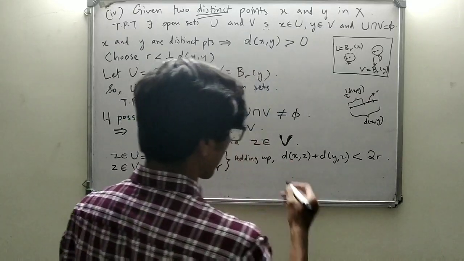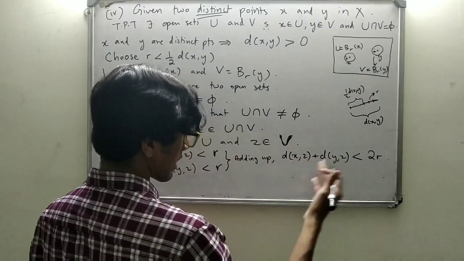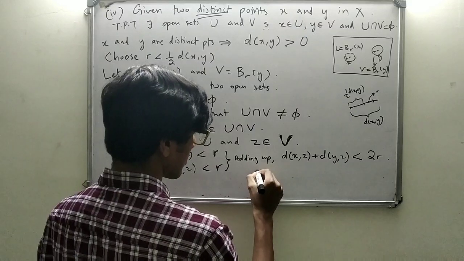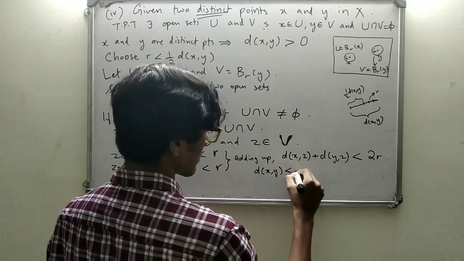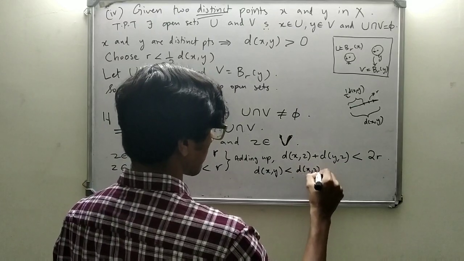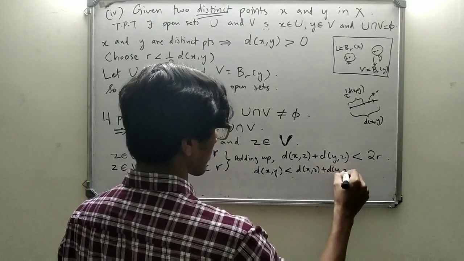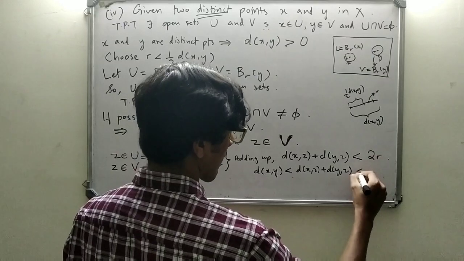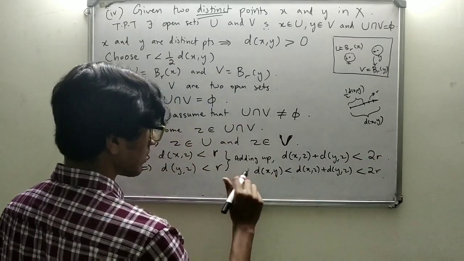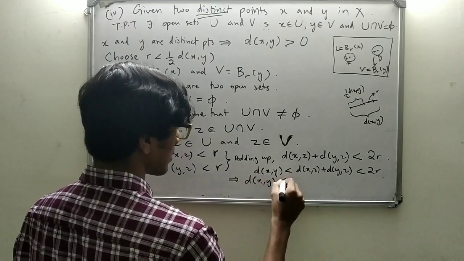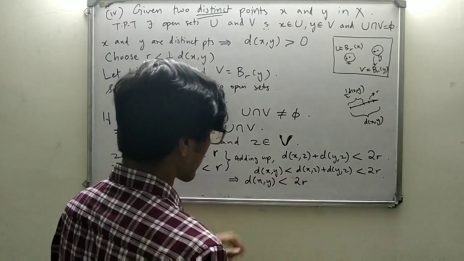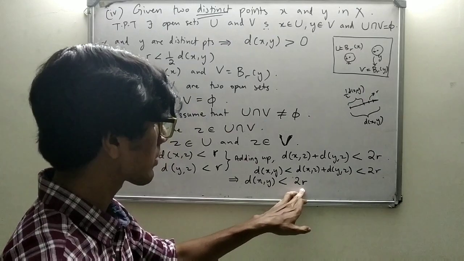So applying the triangle inequality, we get d of XY less than d of XZ plus d of YZ, right? Now this is less than 2r, which implies d of XY is less than 2r. Okay, we got d of XY less than 2r here.